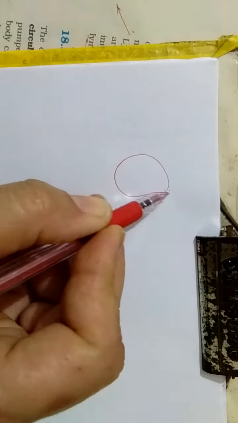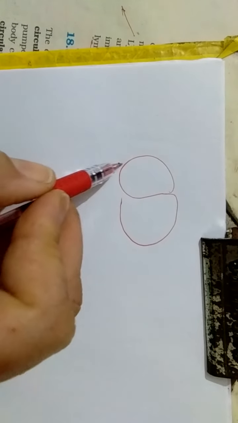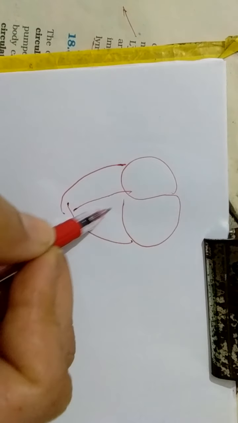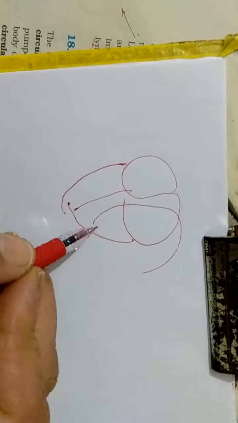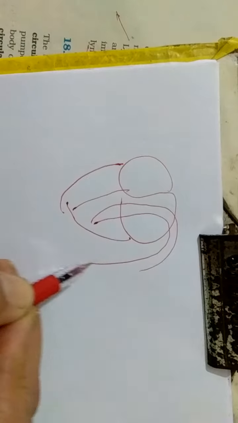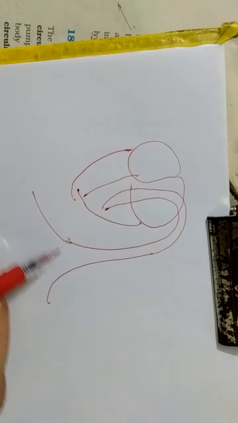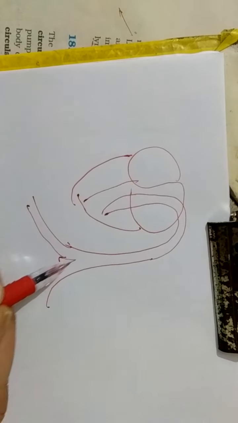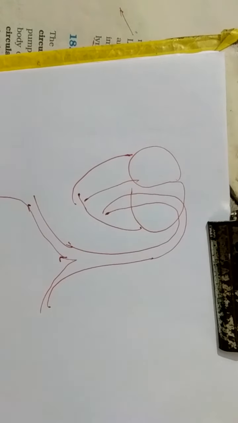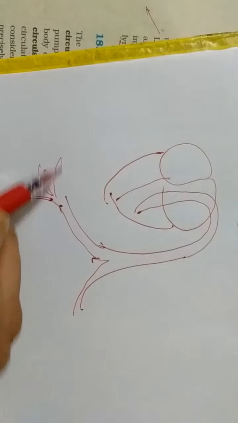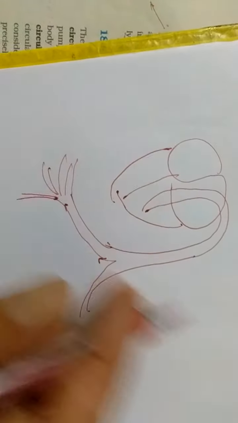Suppose first of all you imagine, diagrammatically we are representing that this is your heart, and from the heart this is the aorta, which you all have done in class 10. This aorta further divides into arteries. Okay, these are suppose arteries, and these arteries further divide into minute capillaries. So these are suppose various capillaries. All arteries divide into capillaries.